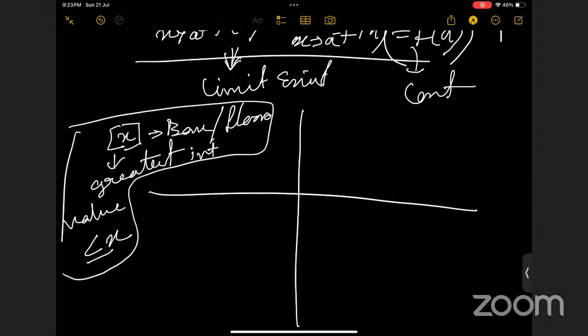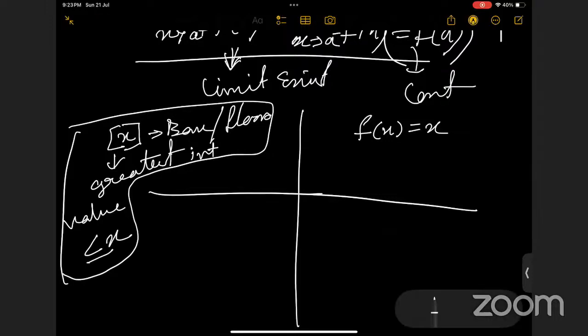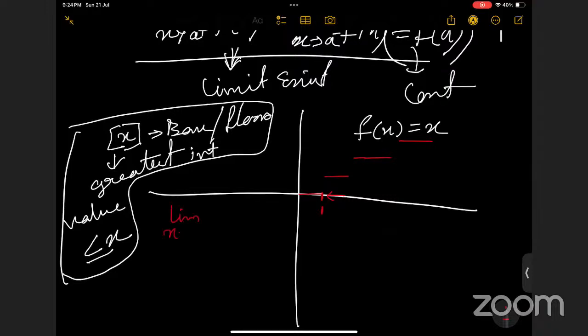You know this function. Suppose we are taking here f(x) equals the box function. Then the graph will be something like that, a stepwise function. This is our point 1. So what is the left hand limit and right hand limit? First tell me, what is the right hand limit, limit x tends to 1 plus f(x)? What is the value of this?